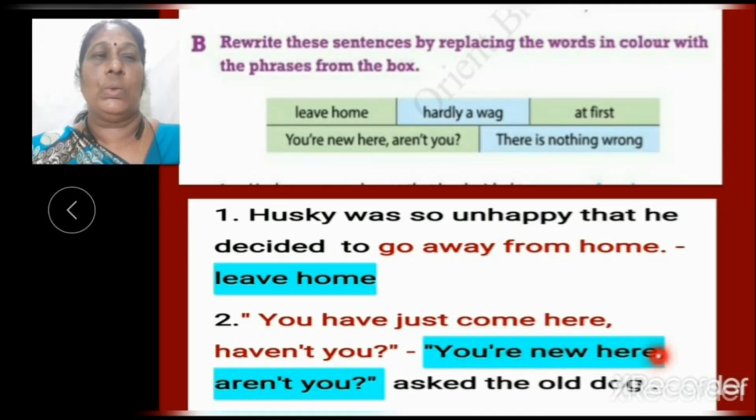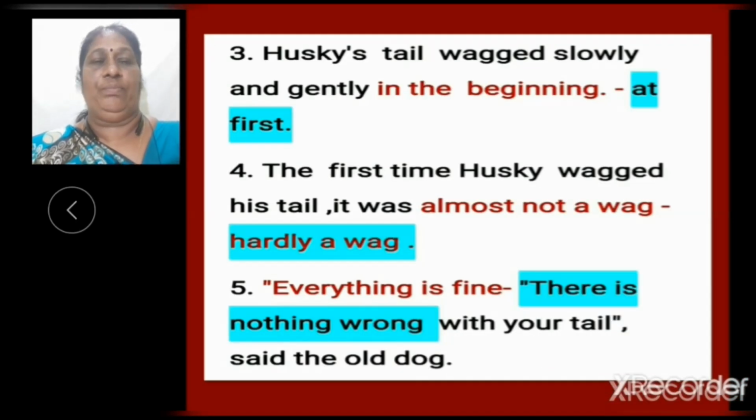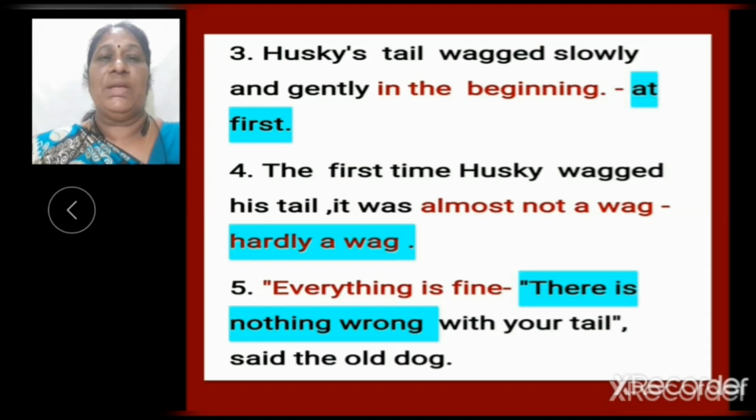Asked the old dog. Now next, third one. Husky's tail wagged slowly and gently in the beginning. "In the beginning" replaced with "at first." Fourth one. The first time Husky wagged his tail, it was almost not a wag. "Almost not a wag" replaced with "hardly a wag."